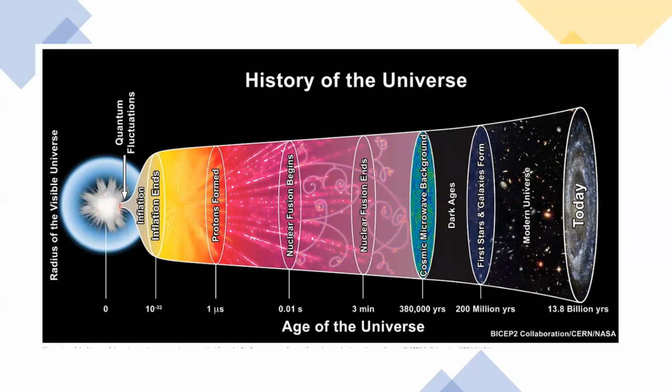There was a dark age. After the dark age, matter started to clump together, and because of the gravitational attraction, it collapsed. A huge amount of energy was released. Stars were formed and galaxies were formed. And slowly, the modern universe started taking shape.